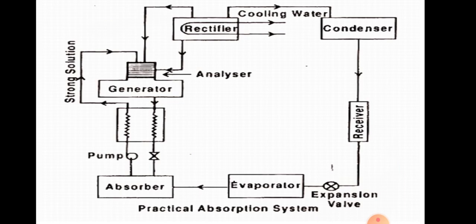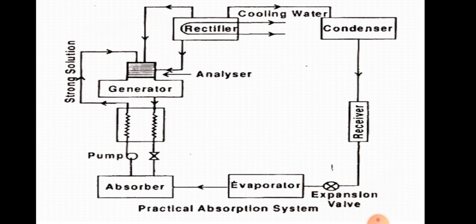The temperature of the ammonia vapor is maximum, so its heat is rejected to the cold water. Heat rejection takes place in the condenser, the temperature of the ammonia vapor decreases, and at the outlet of the condenser we get liquid ammonia.